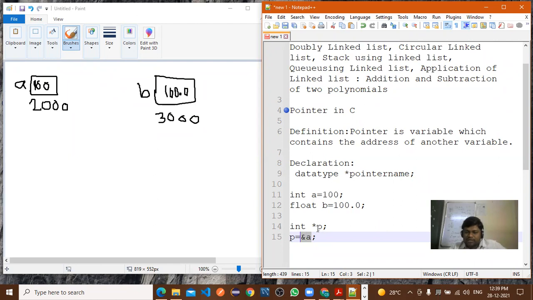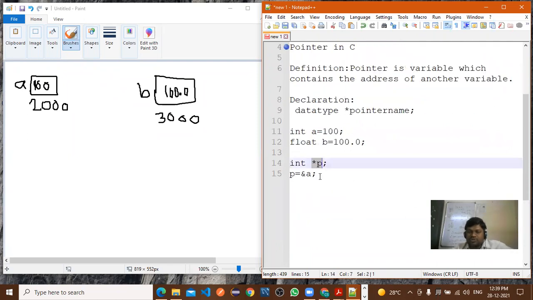And after that, when we print by using star p, through the printf function we'll get the output that is 100. Now if you print only p, what output will you get? Address of a, you will get, right?